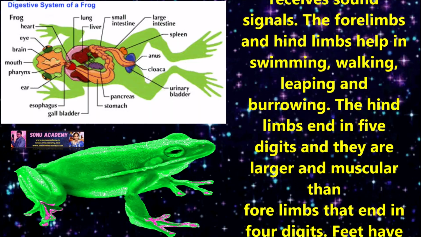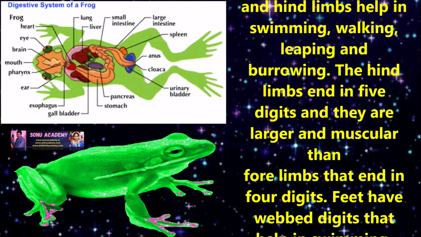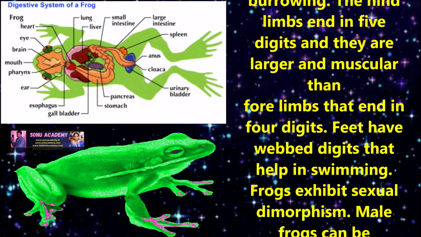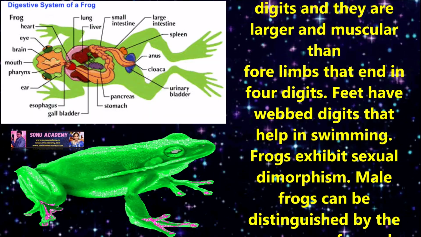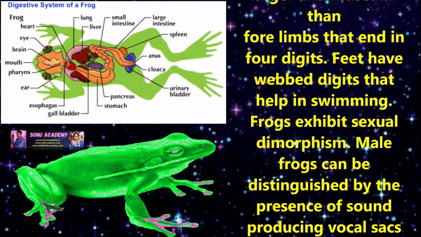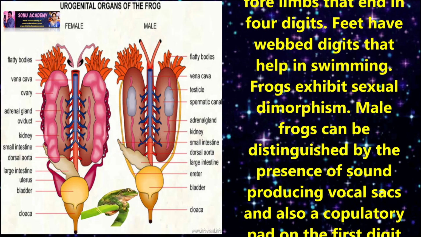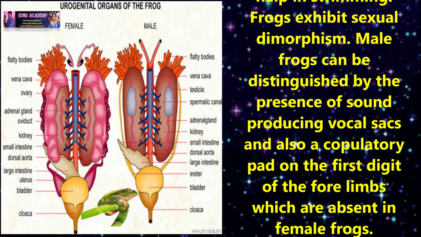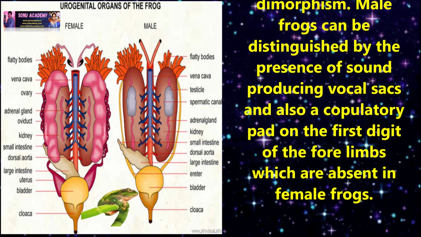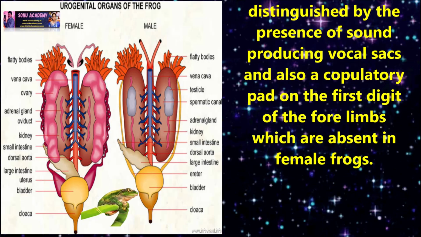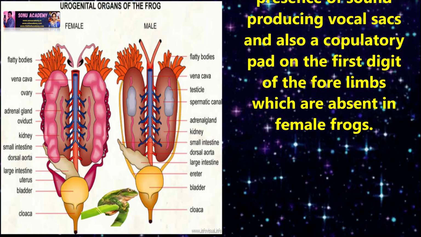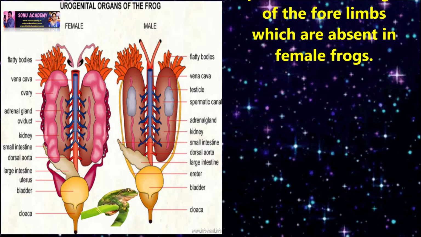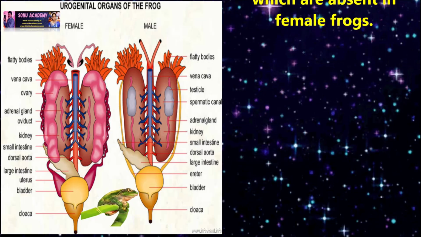The forelimbs and hind limbs help in swimming, walking, leaping and burrowing. The hind limbs end in 5 digits and they are larger and more muscular than the forelimbs that end in 4 digits. Feet have webbed digits that help in swimming. Frogs exhibit sexual dimorphism. Male frog can be distinguished by the presence of sound producing vocal sac and also a copulatory pad on the first digit of the forelimbs, which are absent in female frog.